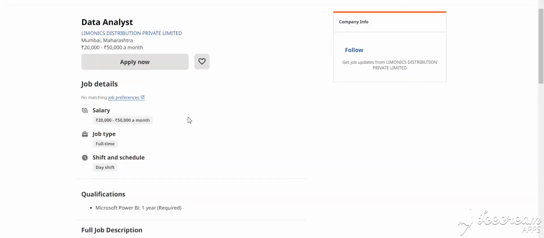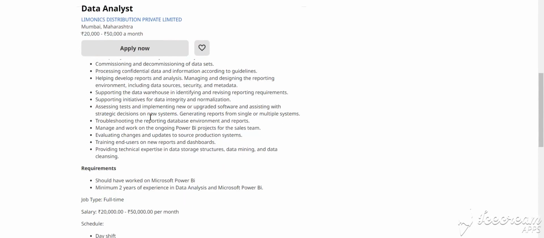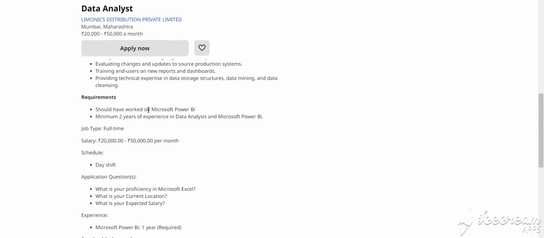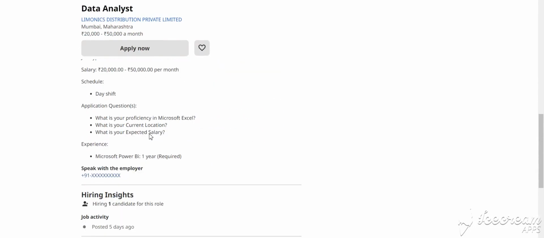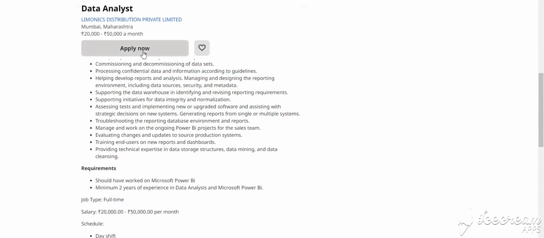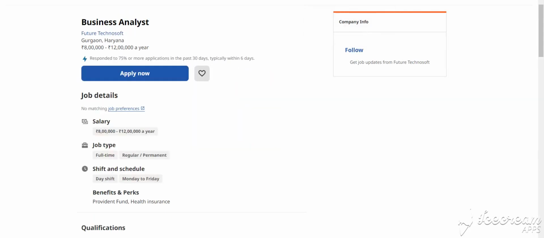Our next job is data analyst for Mumbai, Maharashtra location, and the salary is 20K to 50K per month. This is a full-time opportunity with a day shift. This is the job description, and a minimum of 2 years of experience is needed. How to apply for this job? You simply click apply now and fill in the details.